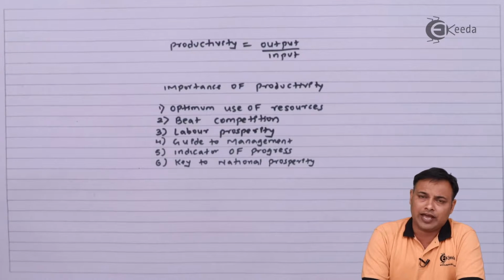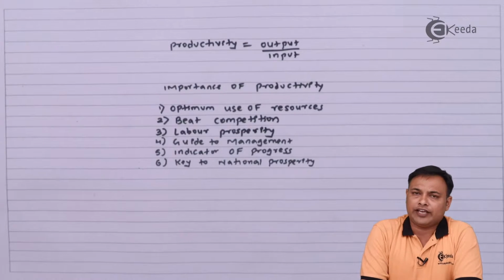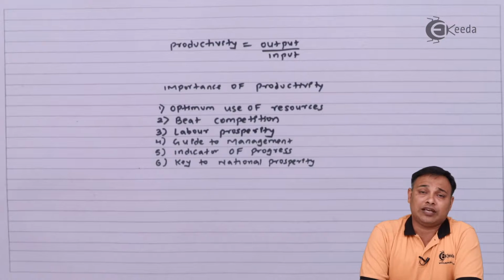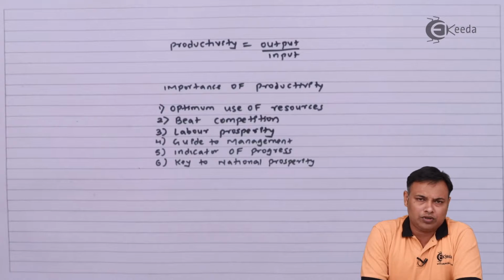The next big advantage of productivity is that productivity helps in labor prosperity. If you compare over the years, the laborers or the workers or the employees who are more productive, they will give better output.